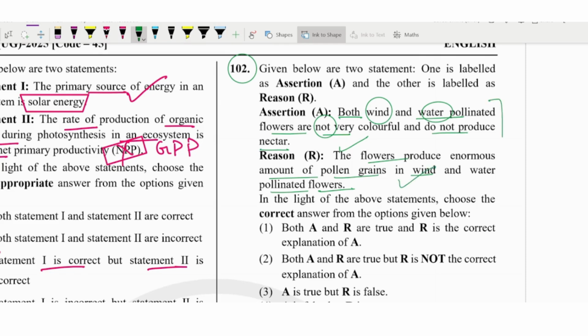But here in the reason they are telling about the concentration of pollen grains, how much quantity would be there, and in the assertion they are telling about the attractant, right? So these two are talking about two different conditions. Both are about pollination by wind and water, but two different functions of it. Okay, so we can say it is not the correct explanation.